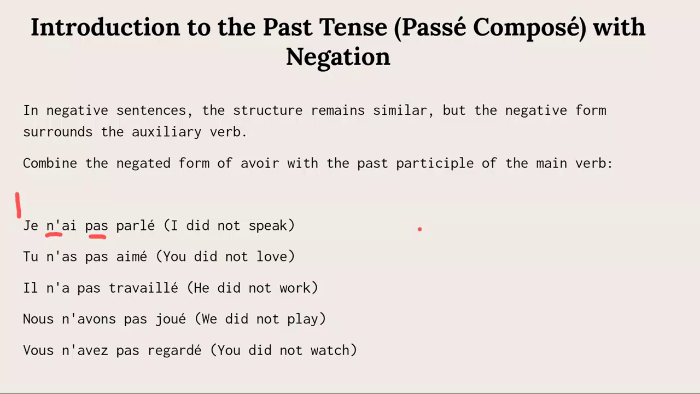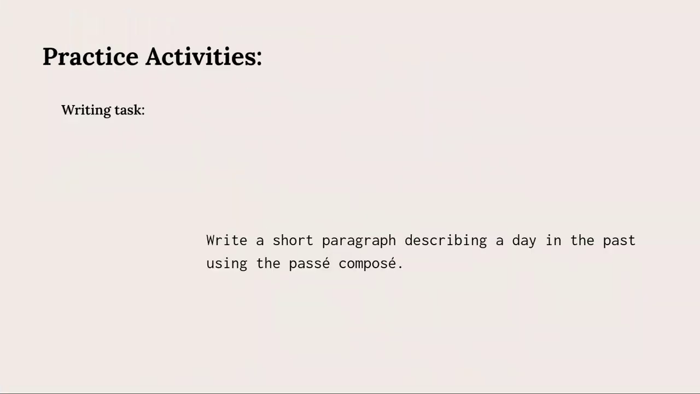So that's it. Whatever the verb is, the negation is placed around the auxiliary. Ne comes before the auxiliary and pas comes after it. Then the past participle comes after pas. So that's it for the passé composé. And your activity for today is to write a short paragraph describing a day in the past using the passé composé. That'll be your writing task.